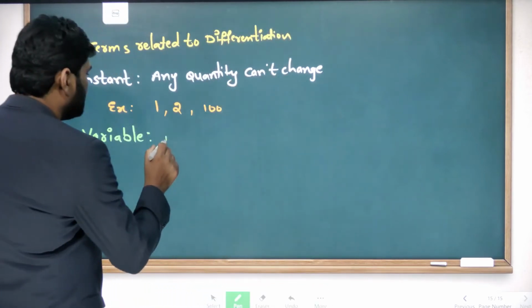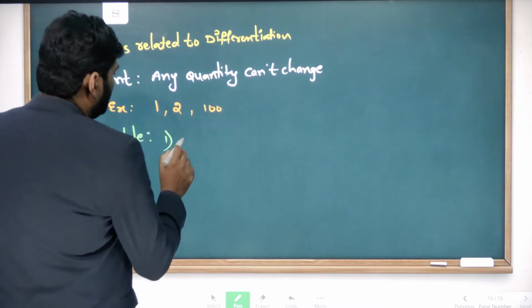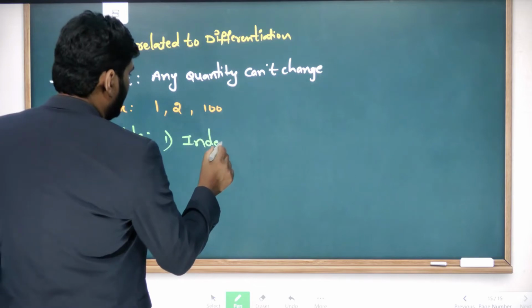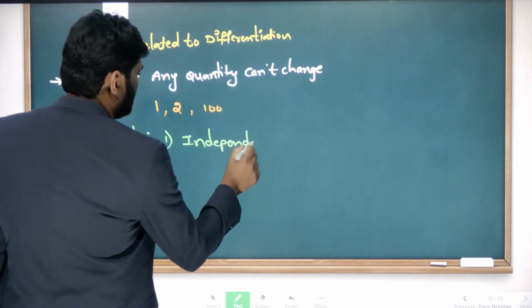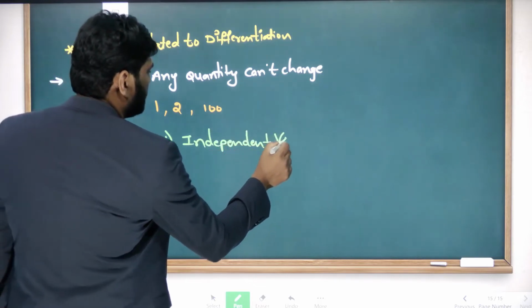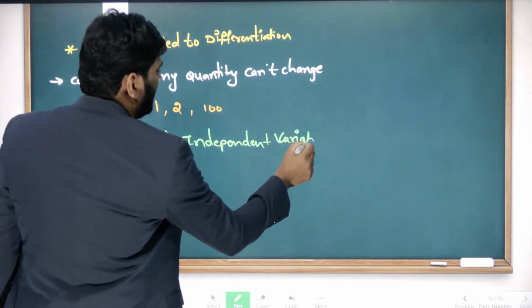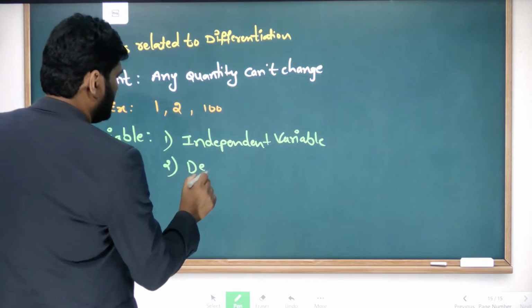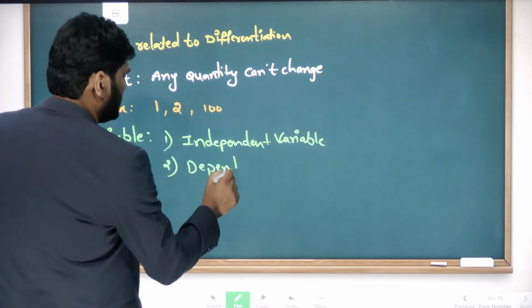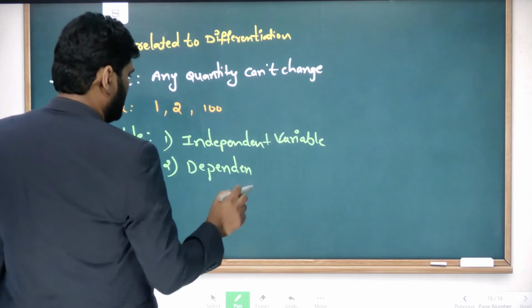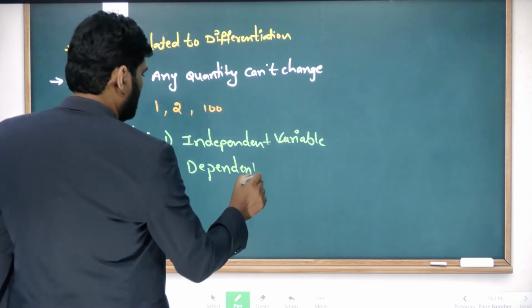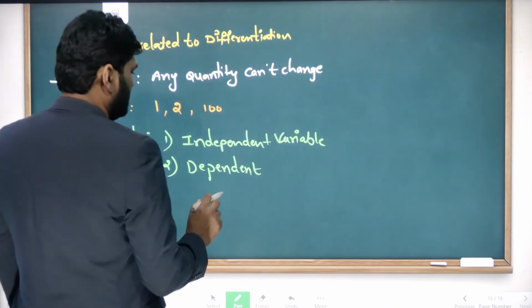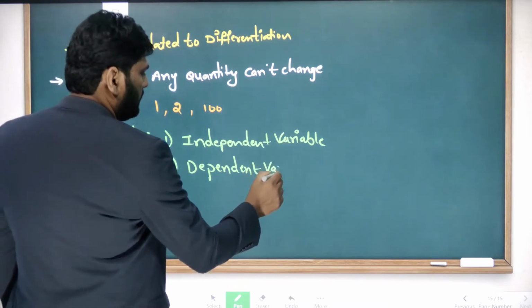First one is independent variable, and next one is dependent variable.